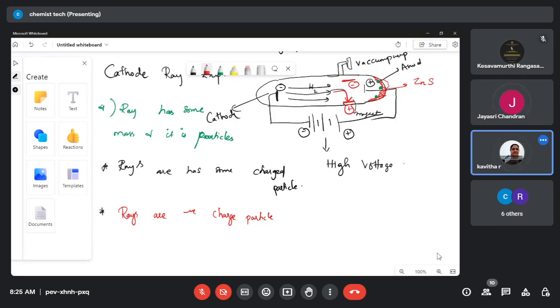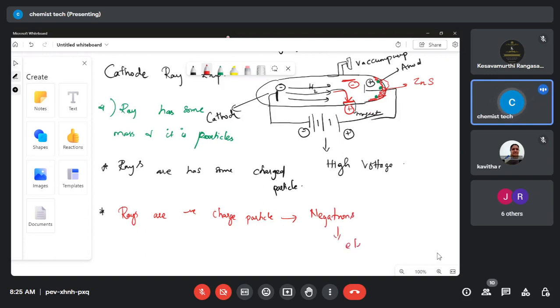Negative charge. Very good. It is a negatively charged particle. First he named it negatrons, a negatively charged particle, which later was changed to electron. So this is an experiment which proves that the atom has a subatomic particle, the electron, which is a negatively charged